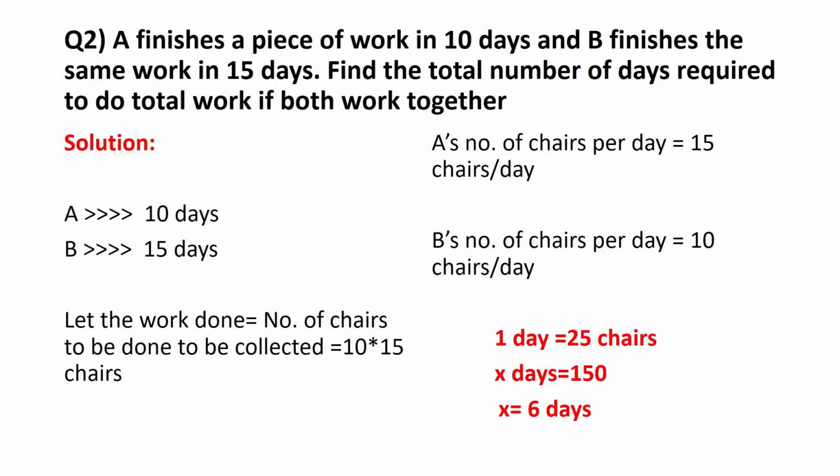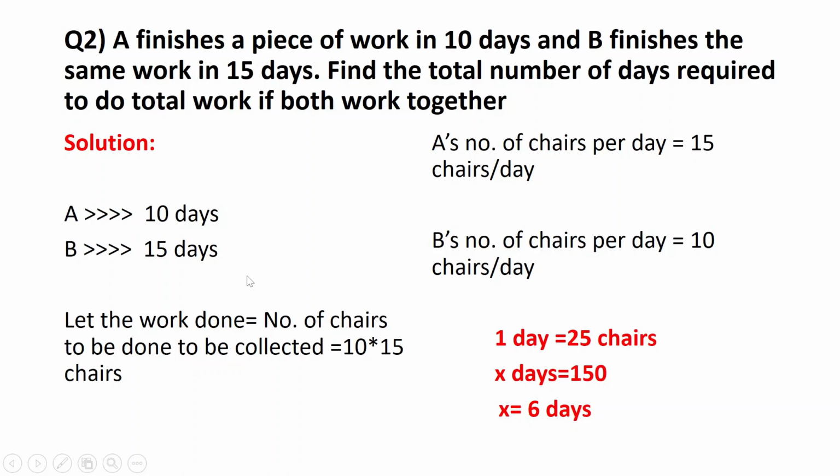The second question says, A finishes a piece of work in 10 days. B finishes the same work in 15 days. Find the total number of days required to do the total work if both work together. So what did I tell you? What is the first thing? You need to find out the time period required by a particular person. So A can finish the work in 10 days. B can do it in 15 days.